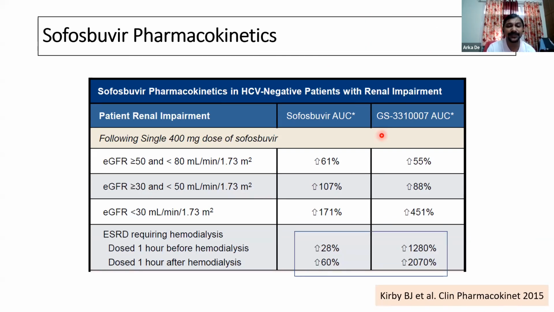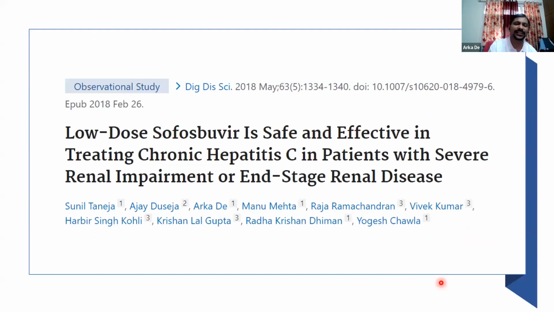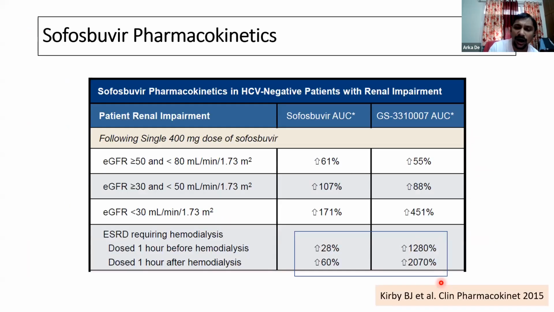And we can see that in patients on hemodialysis, both 1 hour before and 1 hour after dialysis, this metabolite is increased more than 1,000-fold. So there was a lot of concern, and early on the FDA did not approve the use of Sofosbuvir in this group of patients, who were also largely excluded from the trials.